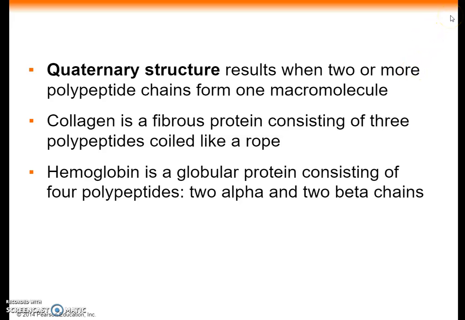The quaternary structure results from the aggregation of two or more polypeptide subunits. For example, globular transthyretin protein is made up of 4 polypeptides. Collagen is a fibrous protein made up of 3 polypeptides that are supercoiled into a larger triple helix. The helix provides structural strength for collagen's role as a connective tissue.